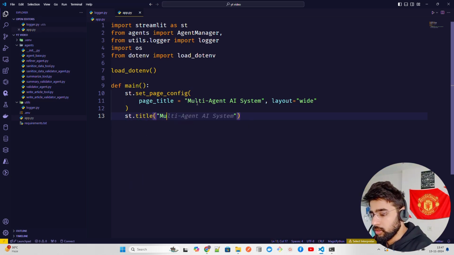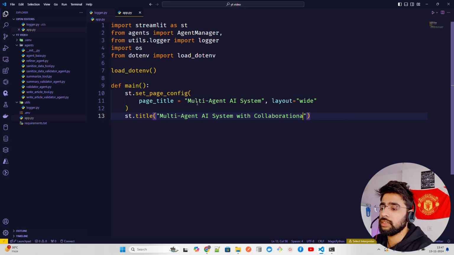We're going to call it multi-agent AI system with collaboration and validation or something like that. Okay, this is done.